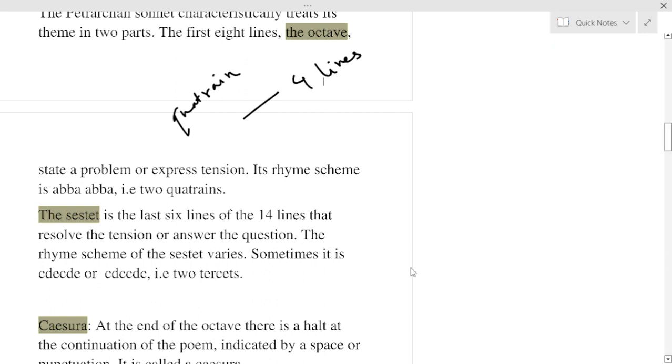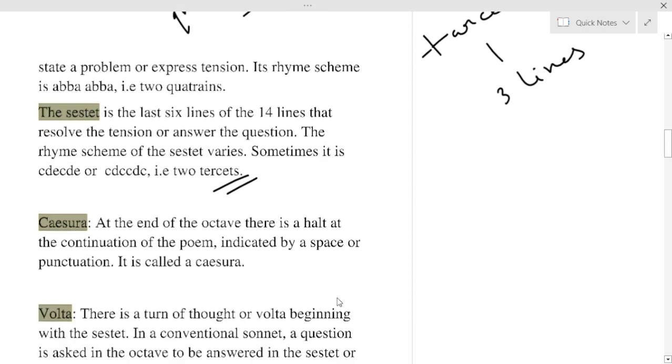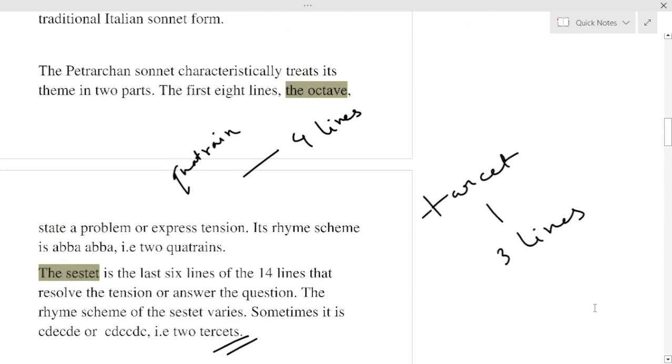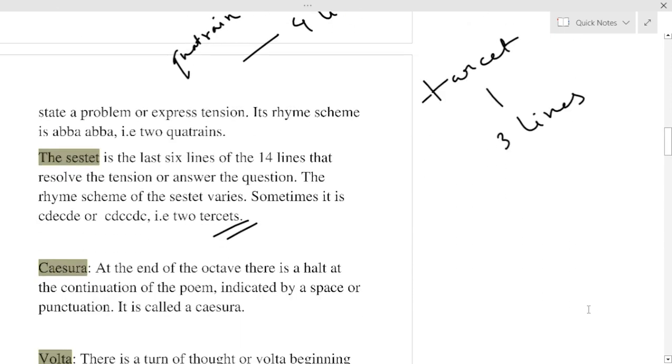And the sestet is the last 6 lines of the 14 lines that resolve the tension or answer the question. The rhyme scheme of the sestet varies. Sometimes it is CDE, CDE or CDC, CDC, that is, in 2 tercets. What is a tercet? A quatrain is 4 lines and each tercet contains 3 lines. So the octave is a total of 8 lines and the sestet is a total of 6 lines.